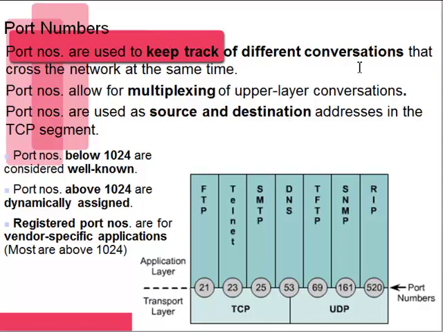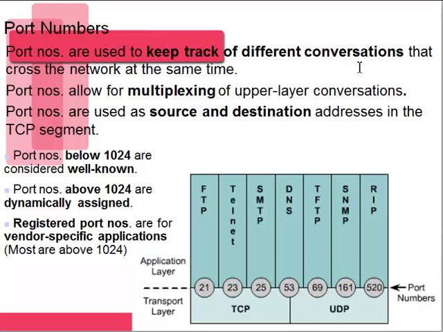For example, if your computer receives a packet from the network that has port 80 in it, it knows to send that packet to your web browser because HTTP in your web browser uses port 80. And if it receives a message with port 25 in it, it knows to send that to your email application because port 25 is for SMTP, Simple Mail Transfer Protocol.